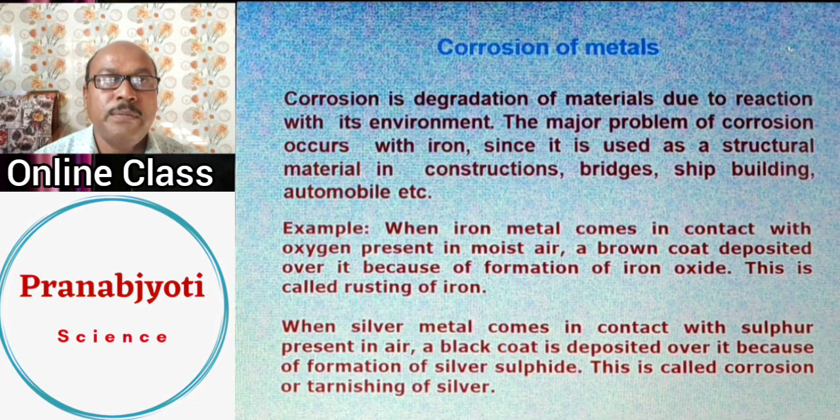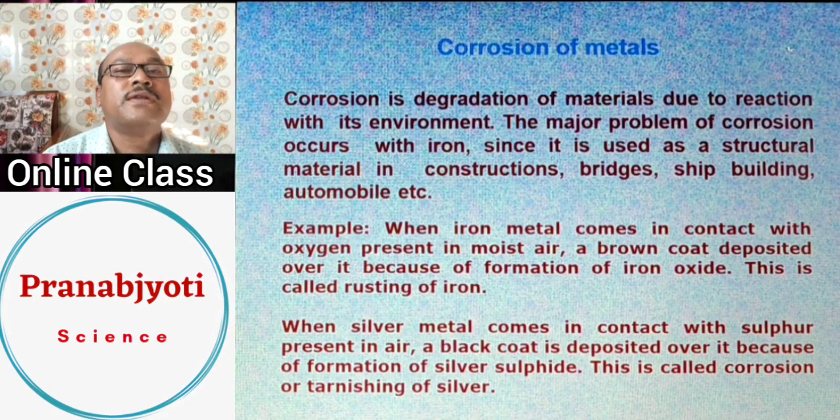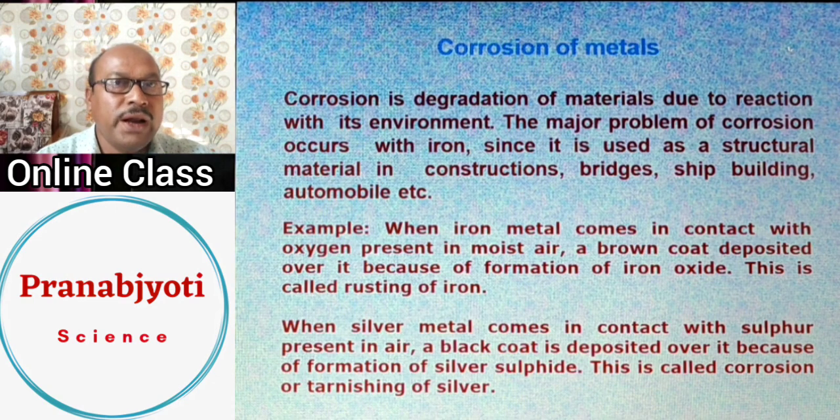So mostly when metals corrode, they form rust, and we also call it rusting of metal. For example, when iron undergoes corrosion, we can see over the iron a dark brown layer is formed. This dark brown layer we call in English as rust.